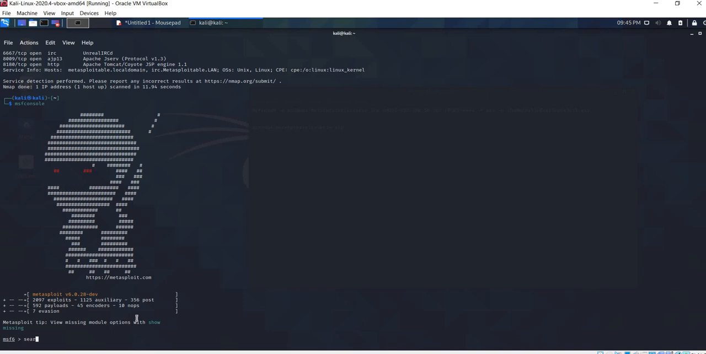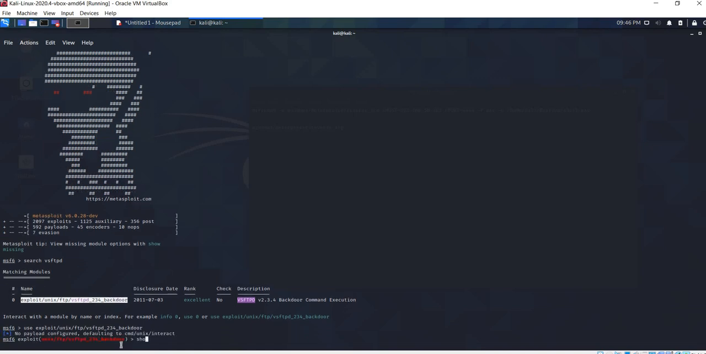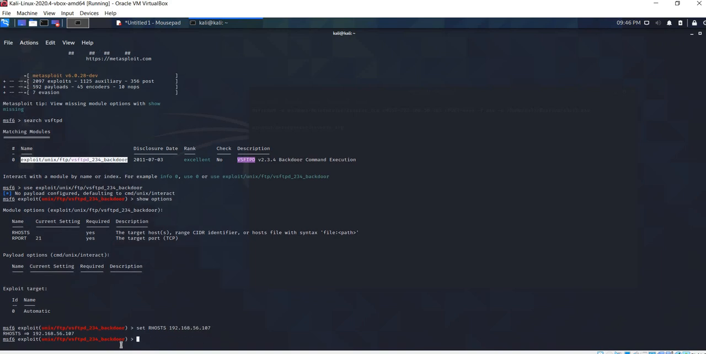So now I will be searching for VSFTPD. So I found it. I can select it by using this command. Now I'll check the options it requires. It requires rhost and the payload. Payload is automatically set. For rhost I'll set the target machine IP, which is the Metasploitable Linux IP 56.1.7. And now I can run the exploit.